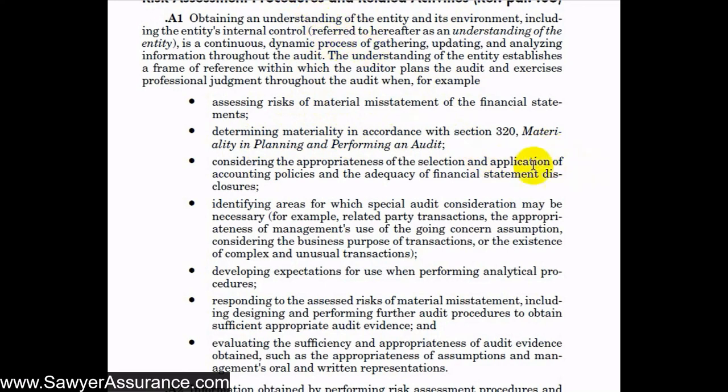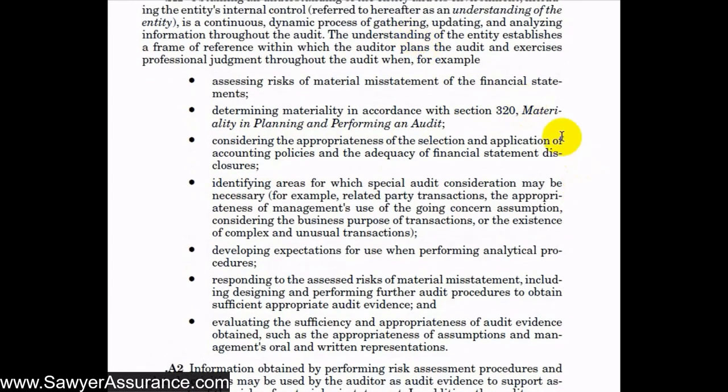By understanding the entity, we also can consider the appropriateness of selection and application of accounting policies and adequacy of financial statement disclosures. So if the entity is in a specialized industry, we would know that there are certain accounting policies and disclosure requirements that are related to those types of entities that we would need to make sure are included in the financial statements.